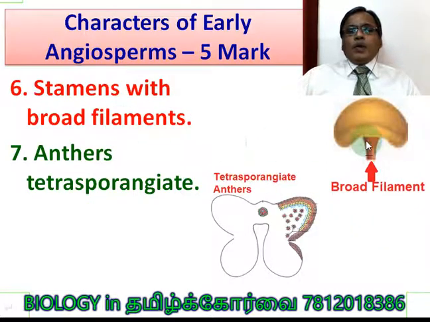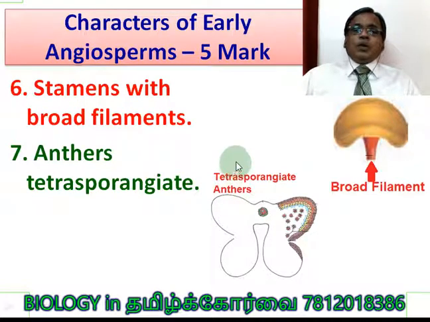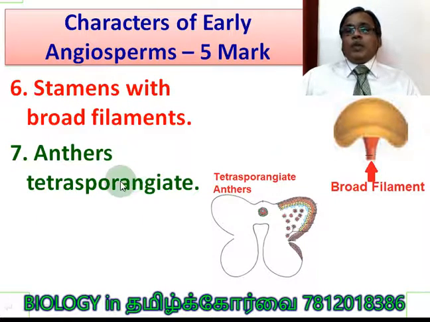Stamens with broad filaments. Anthers are tetrasporangiate, having 4 sporangium. That is called tetrasporangiate nature. What we are discussing is the characters of early angiosperm. It can be asked in one 5-mark question. We are now in the 7th point. You must be able to recollect.